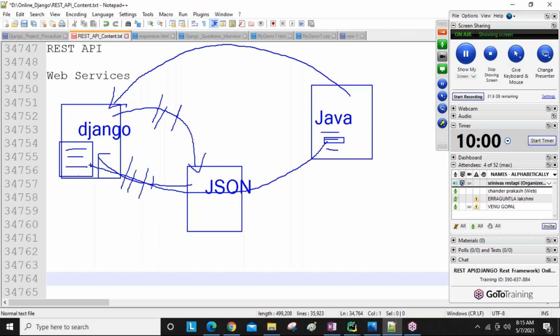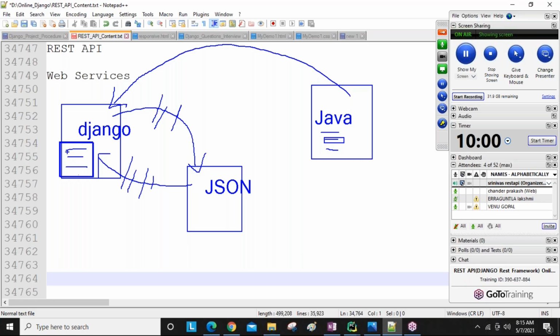Again, will the developer only do this, sir? The sharing of APIs, you're asking? We have to import or make some connection between the Java API and the Django API, right? Who will do this?